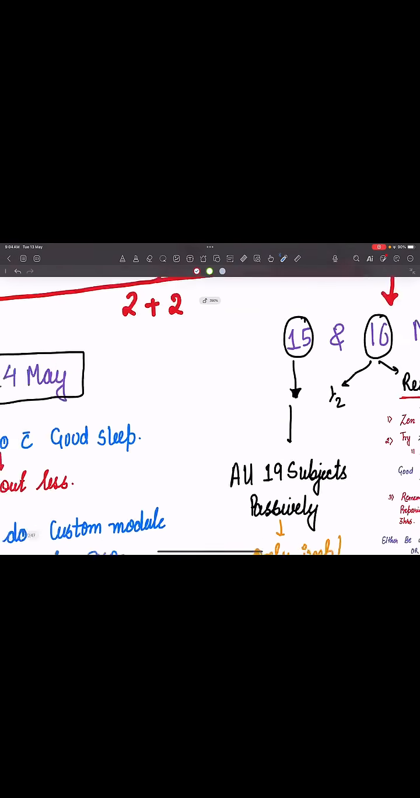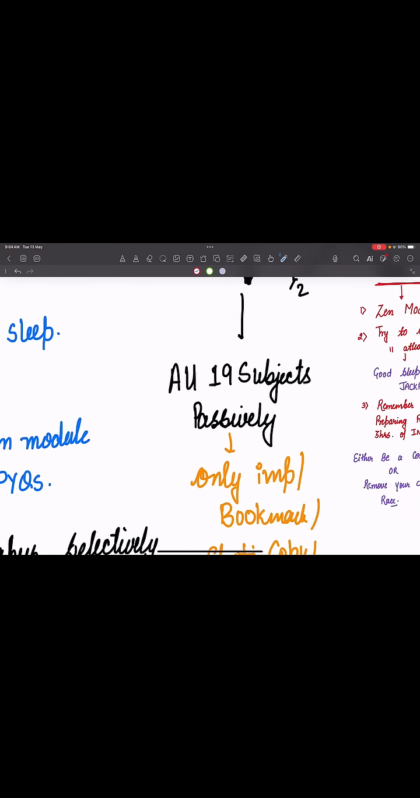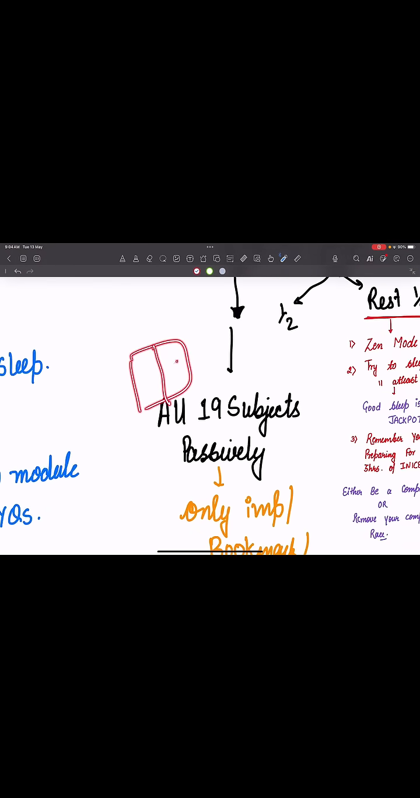Talking about the last 2 days, that is 15 and 16, I have divided 16 again into half and half. So you have 1.5 days. 15 और 16 का आधा दिन. All 19 subjects को passively पढ़ना है. Passive का मतलब क्या होता है? If you have any of the RR notes or the BTR book, just try to flip the pages very passively. सीधे सीधे पढ़ते रहना. ओके ठीक है.